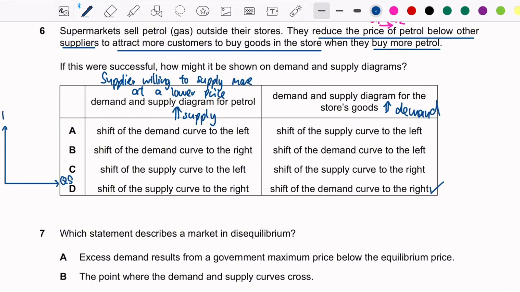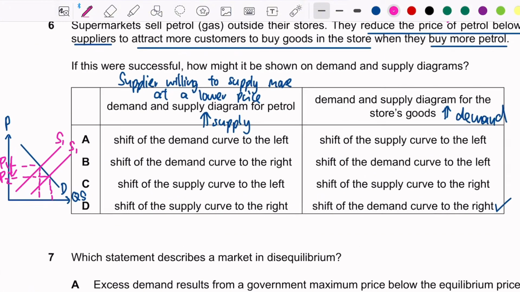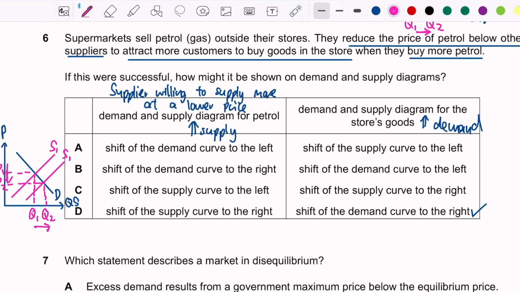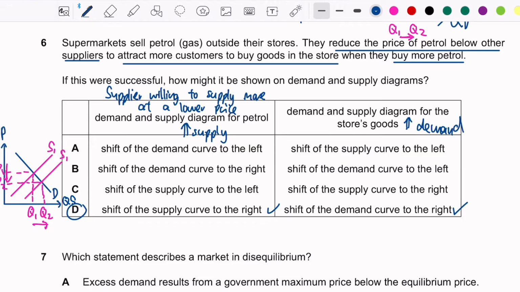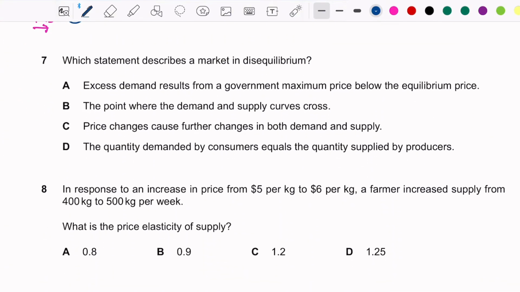So we can draw a graph. Okay, there's no space, but you can see there's a decrease in price while the quantity supplied increases. So we know that D is the answer. Okay, so let's move on.